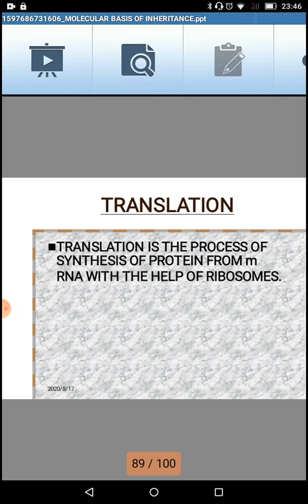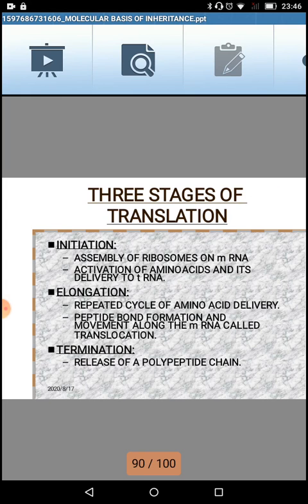The slide in front of you says the definition of it. Translation is the process of synthesis of protein from messenger RNA with the help of the ribosomes. Now, this is actually what we are going to discuss today. Let's start. When we say translation, translation comprises three steps. First one is called initiation. Second, elongation. And third, termination.